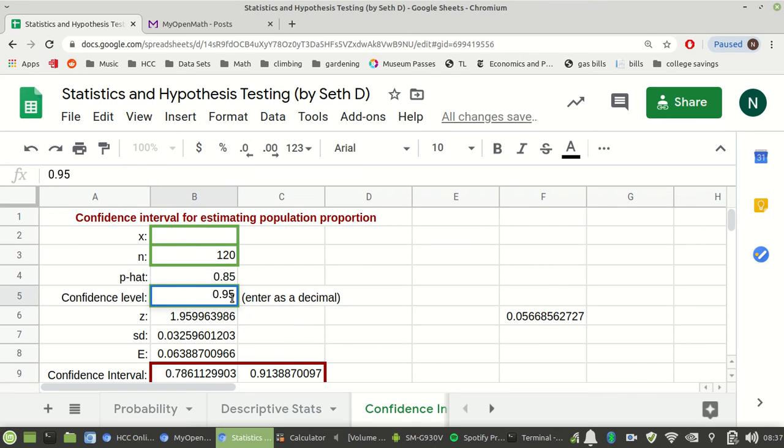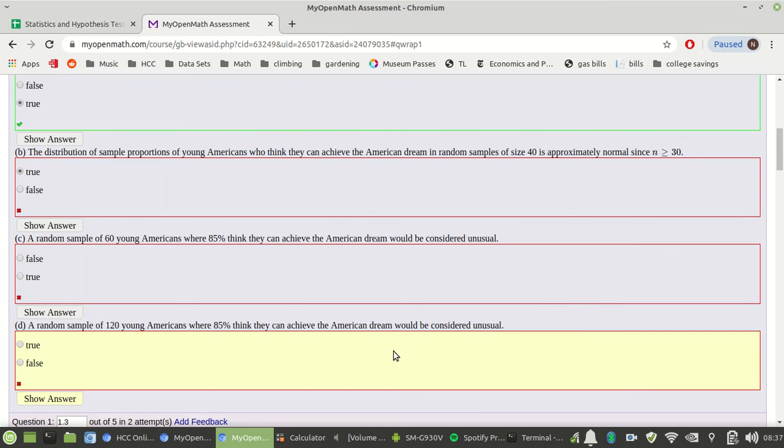I wonder what MyOpenMath thinks is unusual. Let me open up my problem. Let me pause this again. So I'm going back over here. I would have said that at the 95% confidence level, we didn't capture the true proportion, so that would make this seem unusual. So I would say that's true. And it says true. And at the 99% confidence level, we did capture the true proportion. So then I would have said it's false.